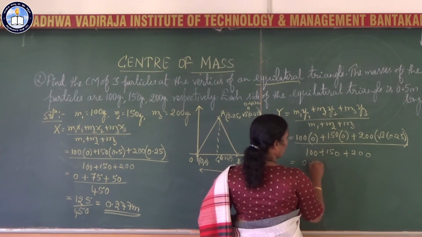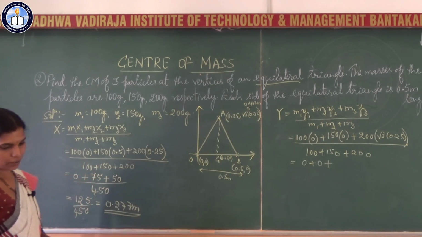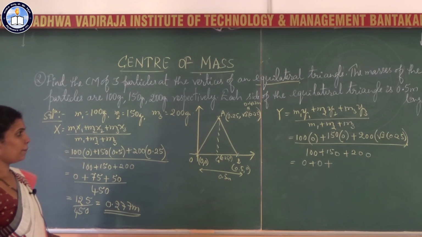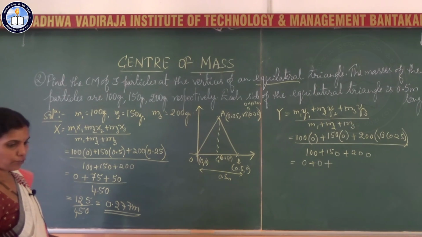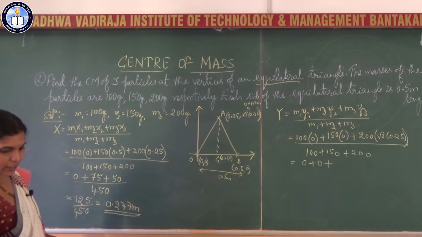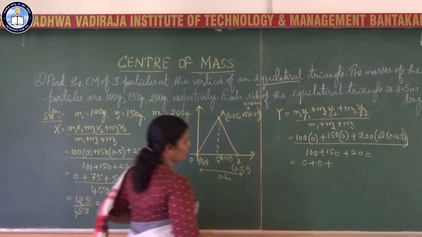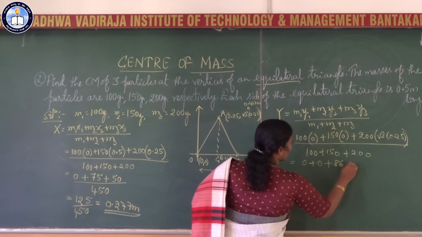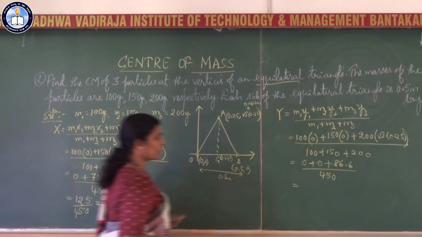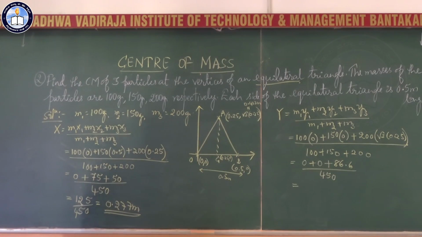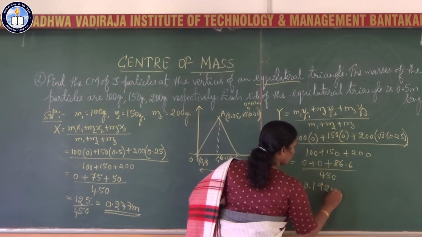So this is 0 plus 0 plus 200 into 0.433, which is 86.6, divided by 450. After the calculation, you get the answer to be 0.192 meters.